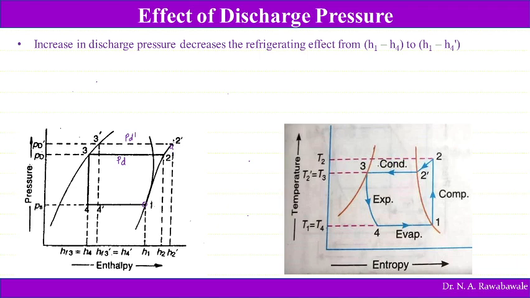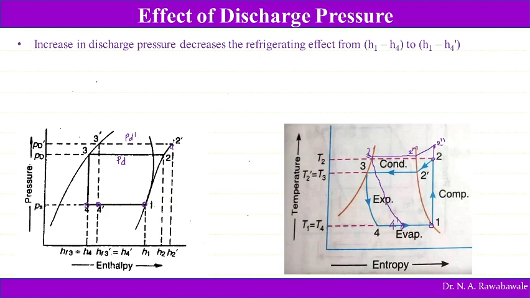So if you see here, instead of 2, if this pressure is increased to say 2 double dash, and then it goes like this, 2 double dash, then 2 triple dash and 3 dash, then this expansion takes place like this. So indirectly 4 shifts to 4 dash. So the refrigerating effect is 1 minus 4 dash. So 1 minus 4 dash will be the shorter refrigerating effect. The actual refrigerating effect is 4 to 1. So if we increase this delivery pressure or discharge pressure, then it reduces the refrigerating effect.